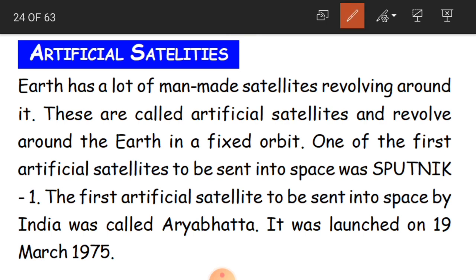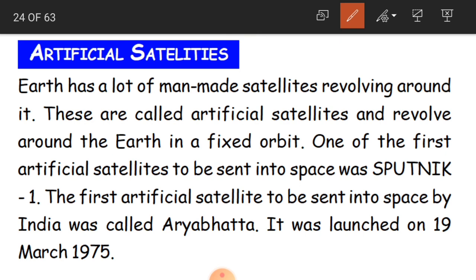So that was about natural satellites, and now about the artificial satellites. What did we say in the beginning? Artificial satellites are nothing but man-made satellites because we made them. They are not from nature, they are not natural. Man has invented them, man has made them.